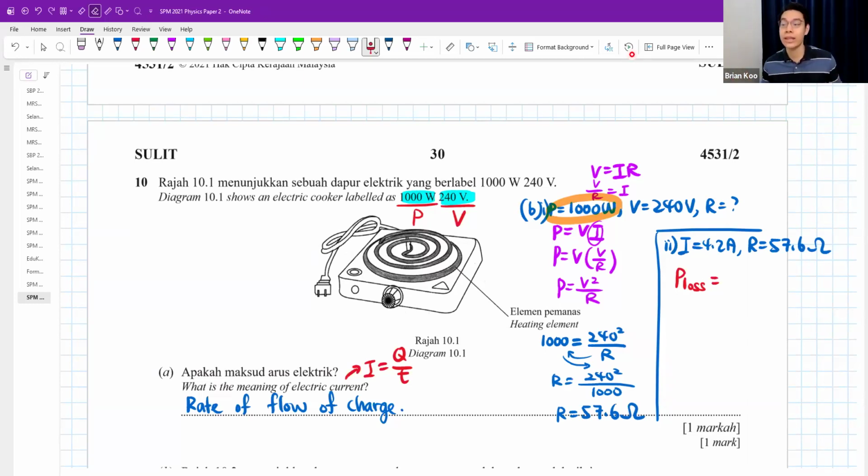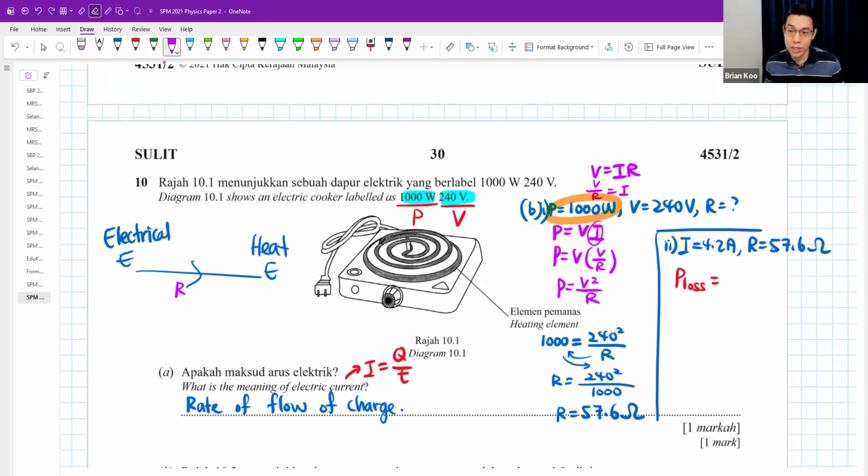And how do you find the energy loss, the power loss? It must come from the resistance, because the resistance is what creates the heat. When the resistance is very high, this wire will become hot because you are forcing electrical energy to become heat. Why is electrical energy forced to become heat?